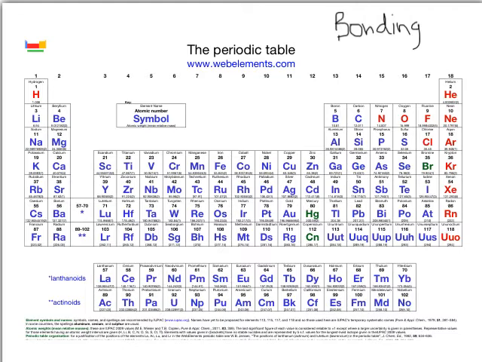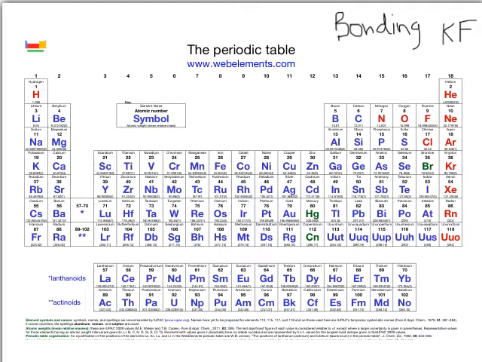So I'll just write that up there. Its formula is KF. That means there's one potassium and 1 fluorine. So I should say potassium fluoride, not calcium fluoride. My error. So potassium fluoride. So the potassium's here and the fluorine's there.